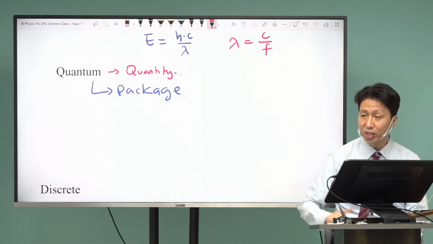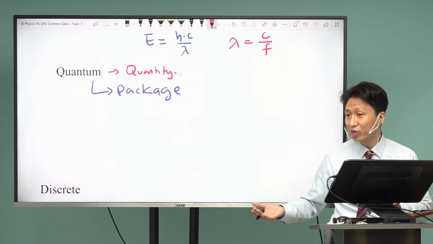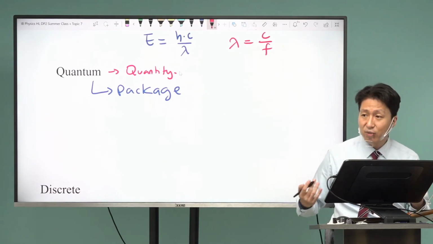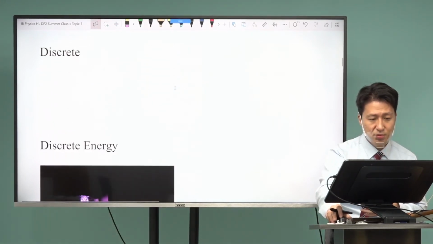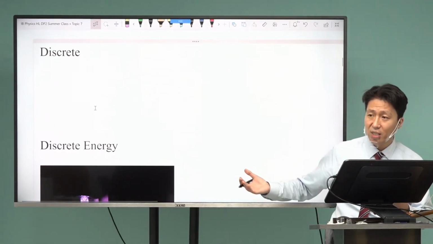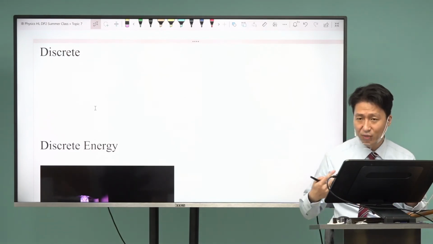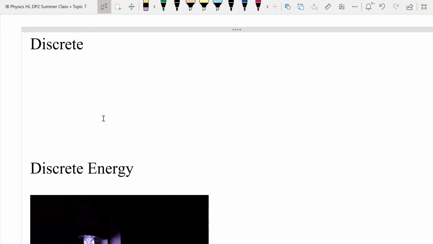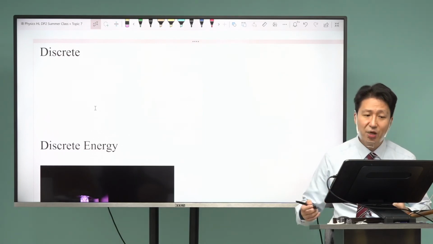When you describe quantum mechanics, it's the physics related to packages of energy, small quantities of energy. The next word we have to define is the word discrete. You've probably seen this before as well, if you've done chapter 5 or any other type of physics, or mathematics. Discrete means only certain values are possible.